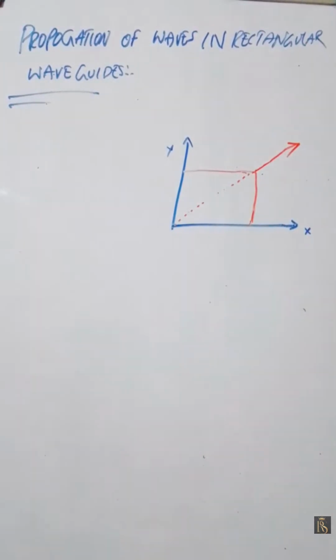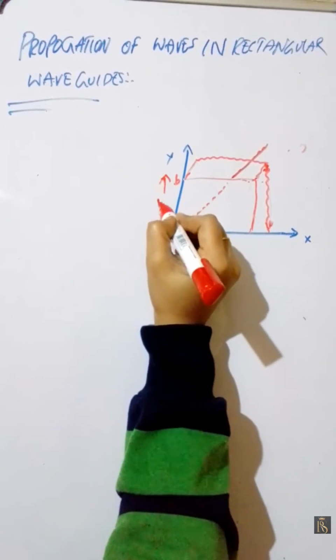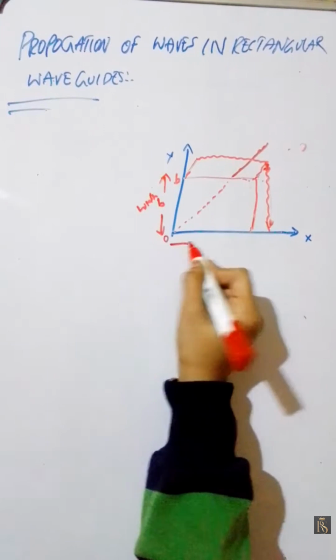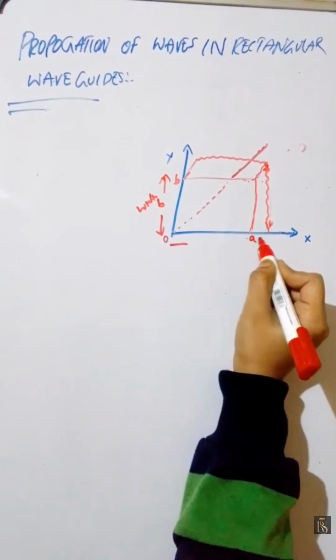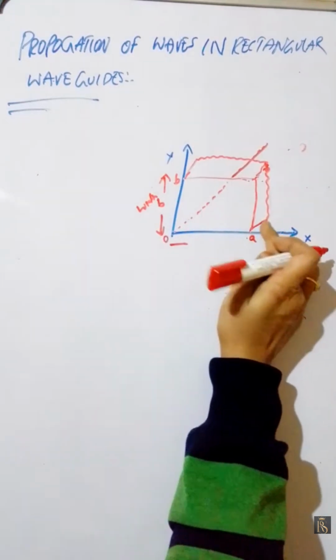The distance between these two points is b, that is the width. This one is its breadth.